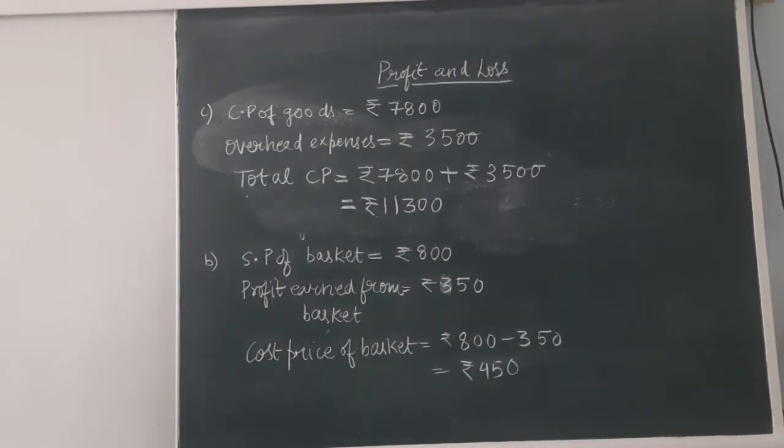So students, the total cost price will be CP plus overhead expenses, that is 7,800 plus 3,500. Once we add both the numbers, the final answer will be rupees 11,300. Now to find out if there is any profit or loss, we have to check what the CP and the SP are. The selling price is 13,600 and the cost price is 11,300. That means there is a profit. What is the formula for finding out the profit? You have to comment down in the comment section. It is selling price minus cost price. So let's find out the profit, students.